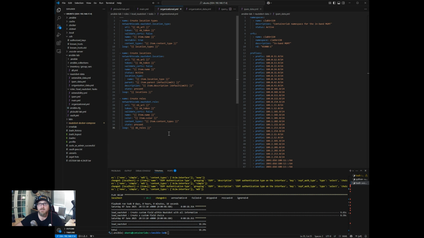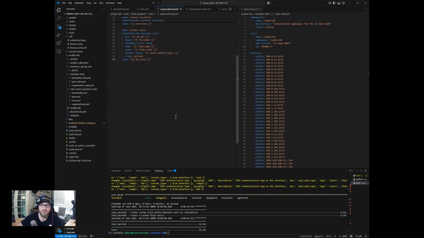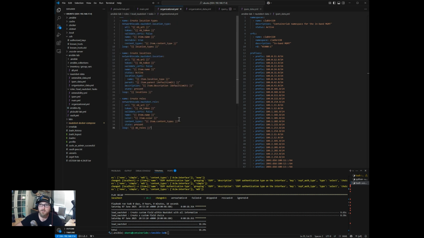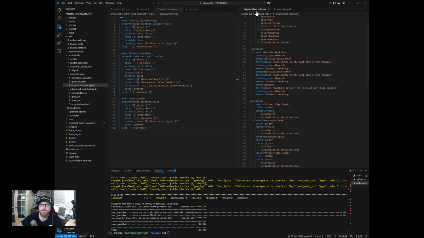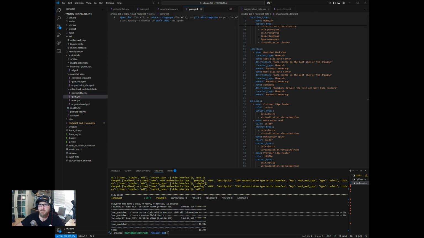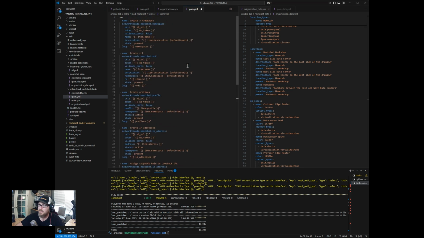And again, all of this is available on the Git repo, but I know it's a long one, but I didn't want to end the video without at least walking through why the data is laid out the way it is. So organizational data over here, we have that laid out. Let's place in our IPAM tasks. And again, it's going to look very similar.